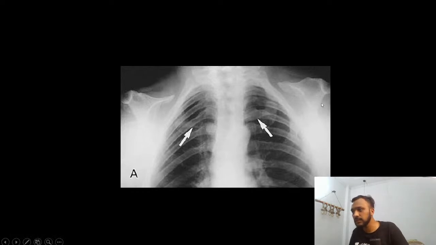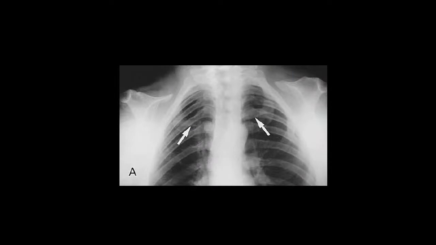What are you able to see in this image? Anyone, guys, what are you able to see? Tell me in the comment section.